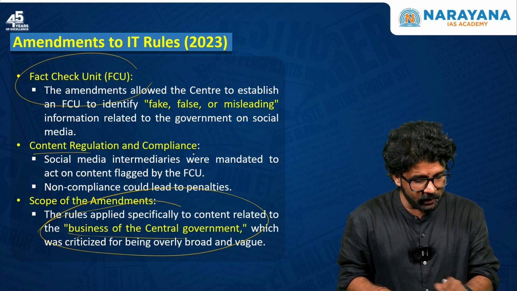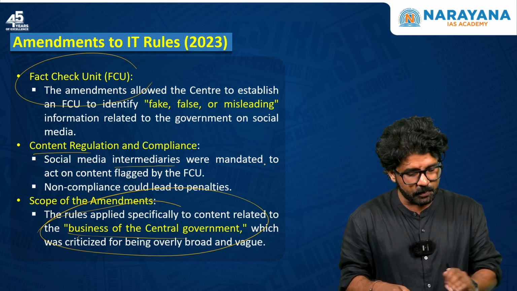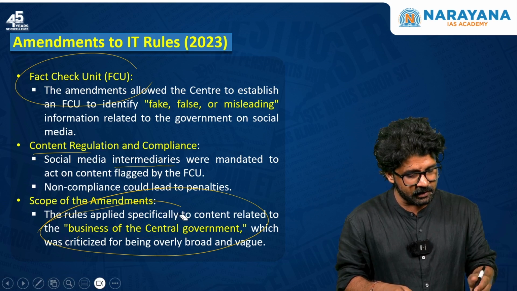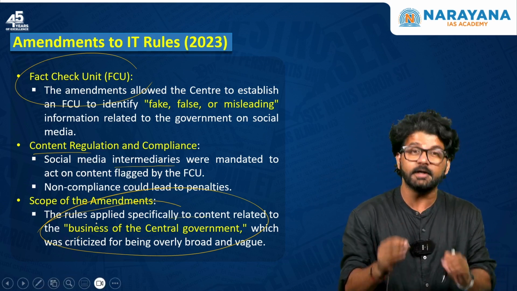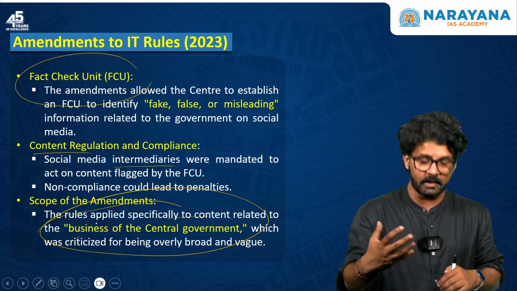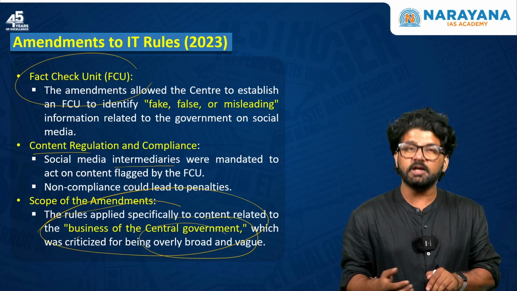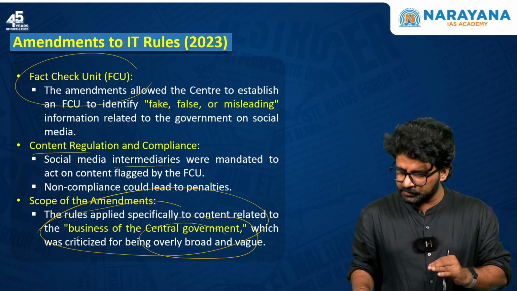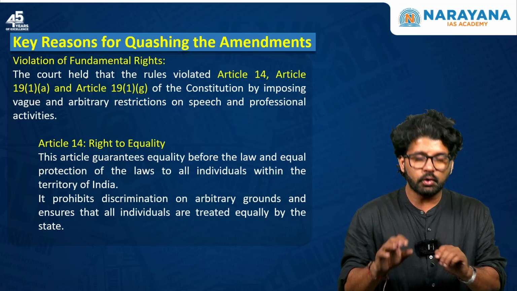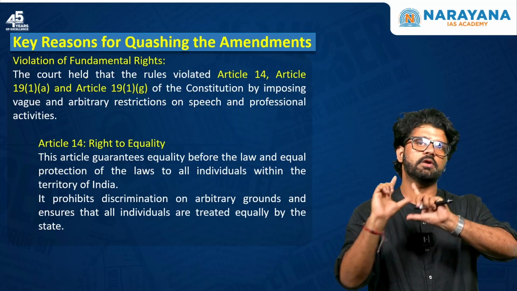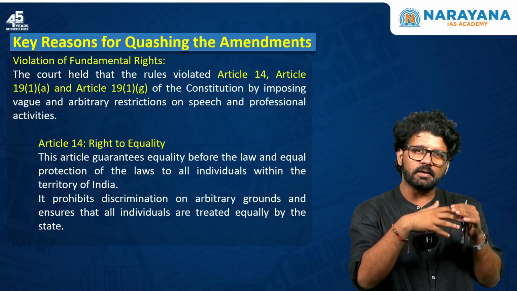So content regulation and compliance: social media intermediaries were mandated to act on content flagged by the FCU. Scope of the amendment: the rules applied specifically to content related to business of central government, which was criticized for being overly broad and vague. What exactly is business of central government? Key reasons for quashing the amendment. The court is saying that 3 particular fundamental rights, and one with sub provisions, are affected.